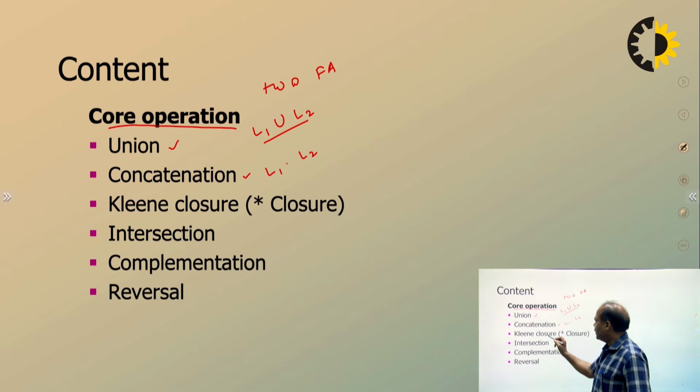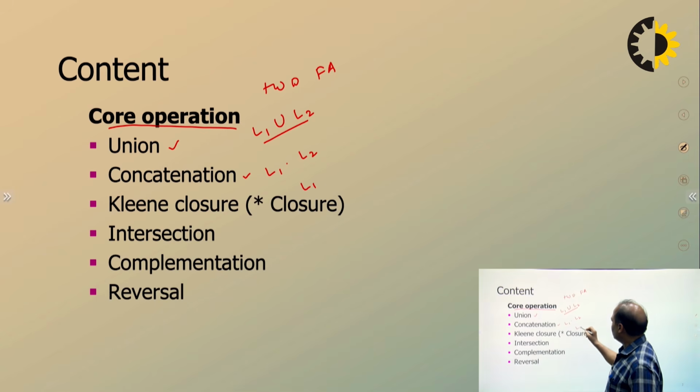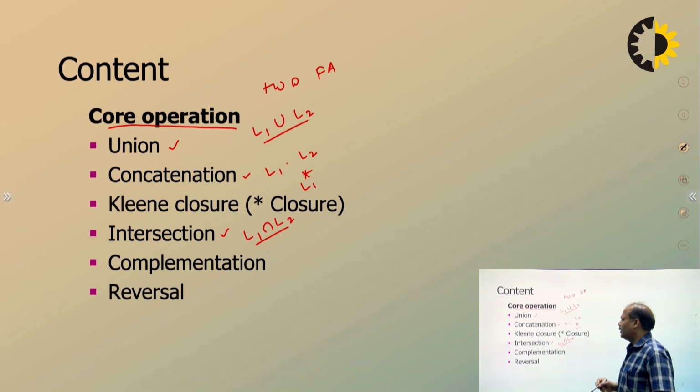Same thing is here with Kleene closure, which we also call star closure. If L1 is a language which is accepted by a DFA, then its star closure is also going to be accepted by a DFA. Next is intersection. If L1 is a language which is accepted by a DFA and L2 is a language which is accepted by a DFA, then their intersection L1 intersection L2 is also accepted by a DFA.